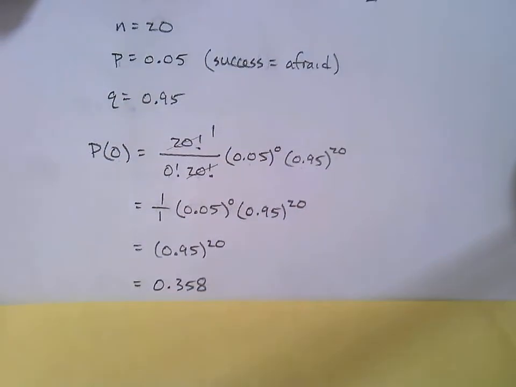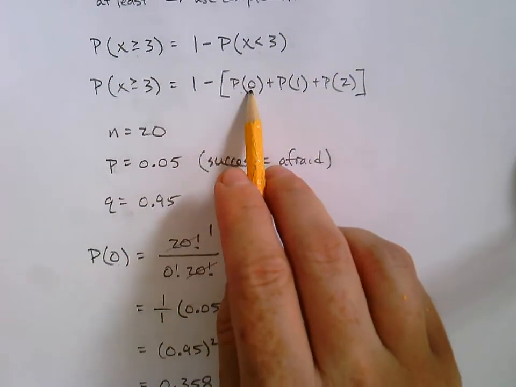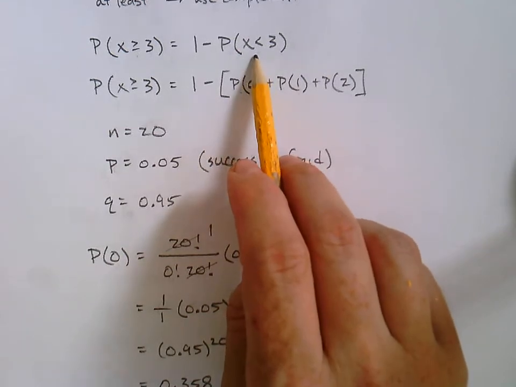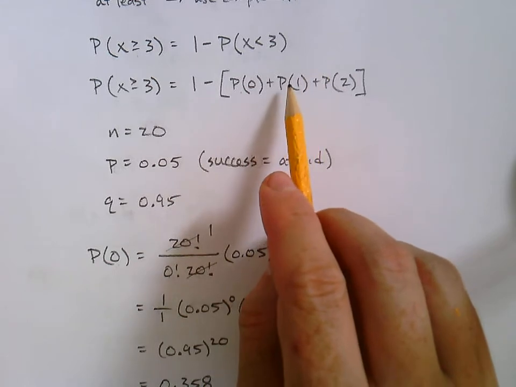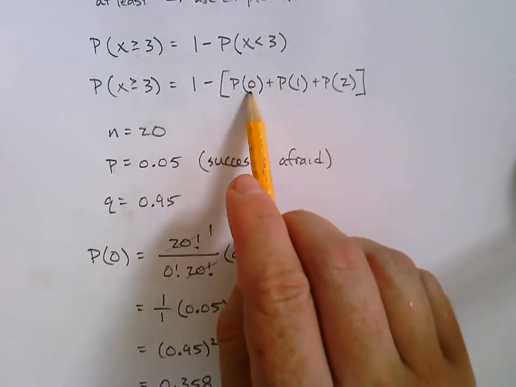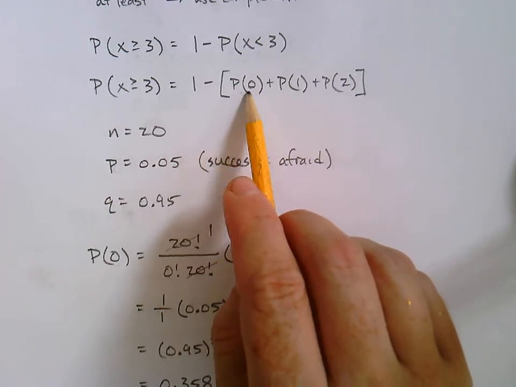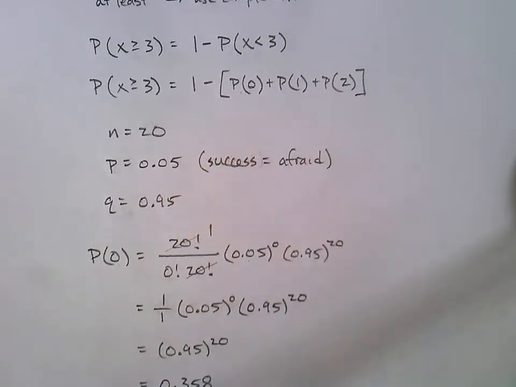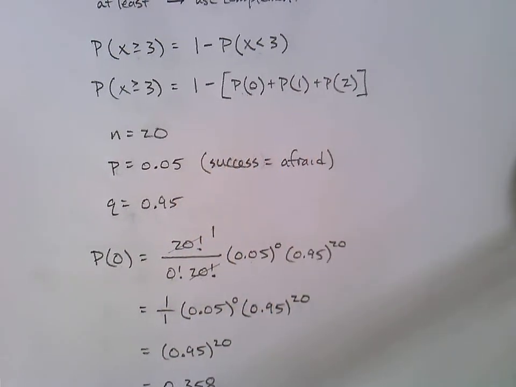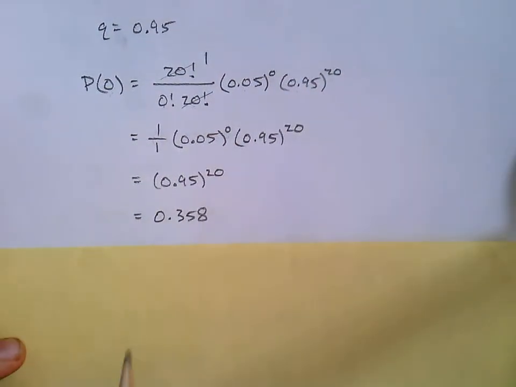You know what I should have mentioned earlier, even back here? It's easy to forget the 0, right? So less than 3, remember we're only talking about whole numbers here, discrete random variables. People remember the 1 and the 2, but they oftentimes forget that maybe the result is 0 successes. So 0 successes, 1 success, 2 successes. Don't forget in a case like this that there might be 0 successes. And that's what we have. It's actually a pretty good chance of it, 0.358 chances that nobody ends up being afraid.